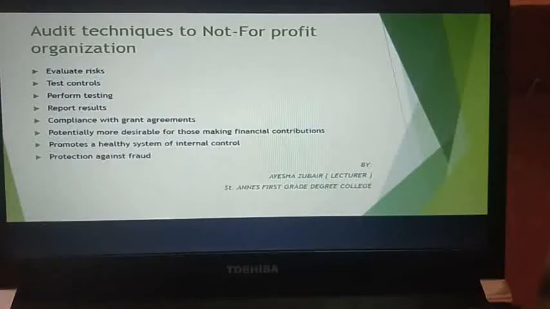Next, you have audit techniques for not-for-profit organizations. The techniques are basically to evaluate risk, then test controls, perform testing, and report results. You have compliance with grant agreements, which is potentially more desirable for those making financial contributions, and promotes a healthy system of internal control and protects against fraud.